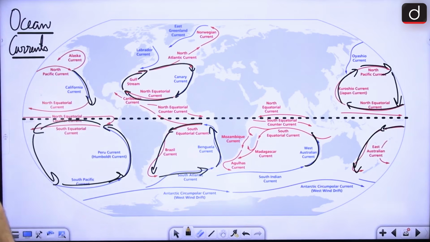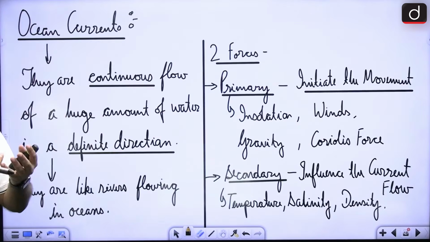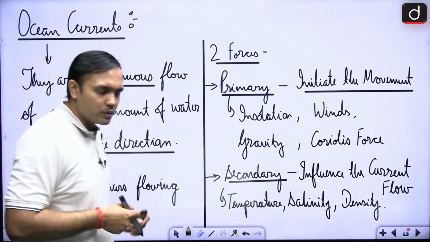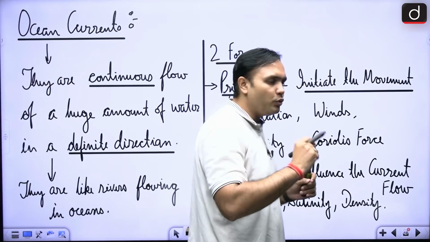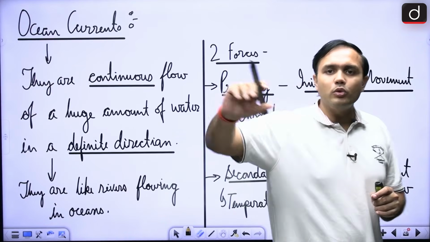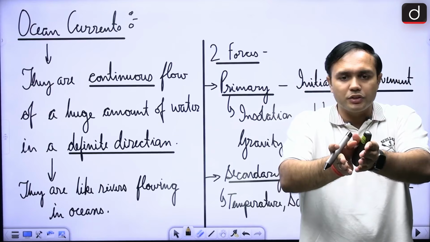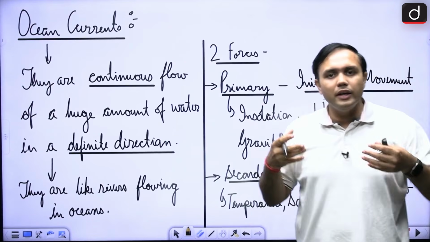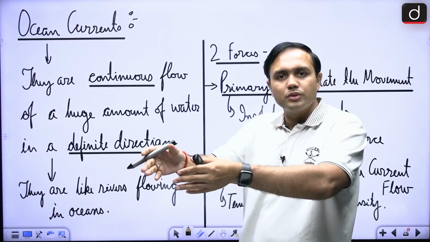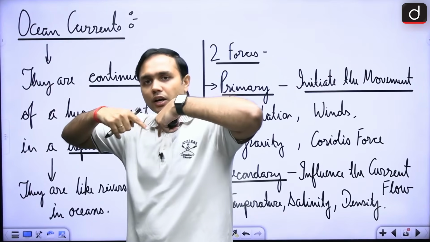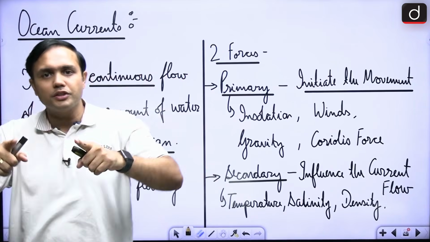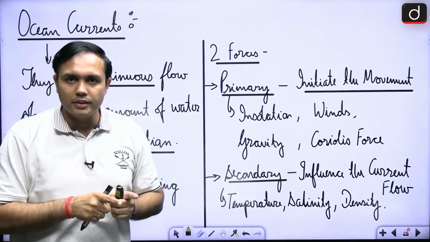rule of thumb, right? Now, in this case, what you are going to find is, first of all, what is an ocean current? So it is a continuous flow of a huge amount of water in a definite direction, right? So these are like rivers flowing in oceans, right? So there is a continuous flow in a definite direction. Those are called currents, right?